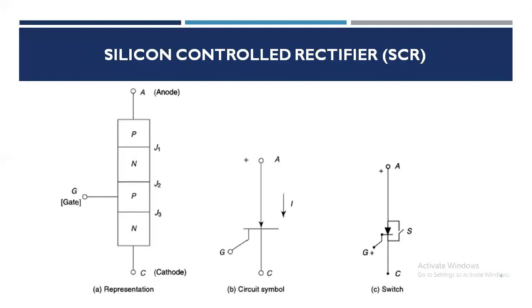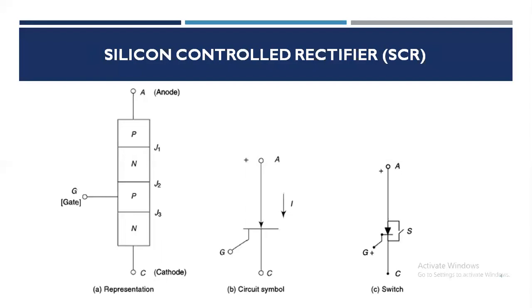When the anode is made positive with respect to cathode, then the SCR is said to be forward biased. When the anode is negative with respect to cathode, then the SCR is said to be reverse biased. The SCR conducts only in one direction, that is from anode to cathode. Symbolic representation of SCR is shown in figures B and C.